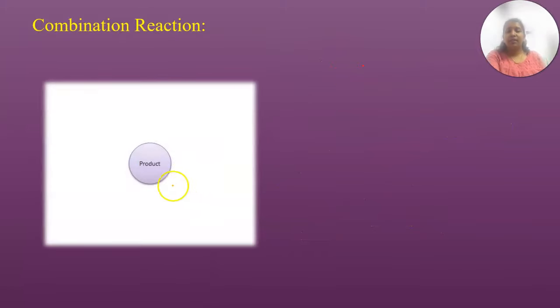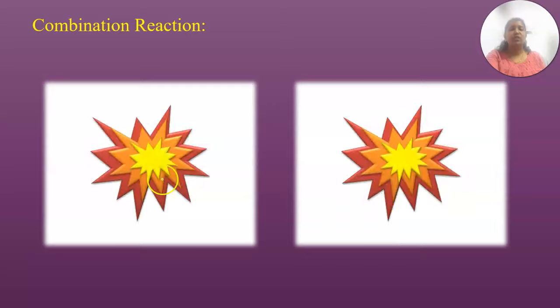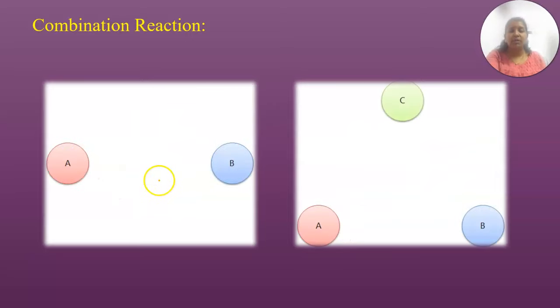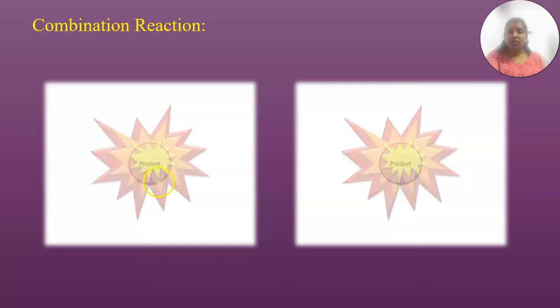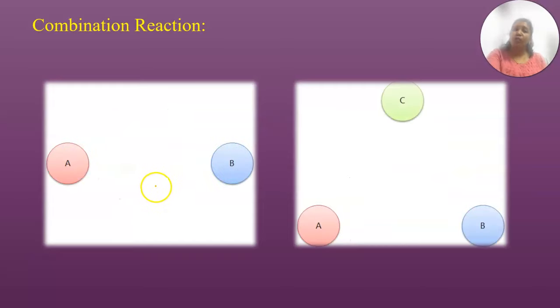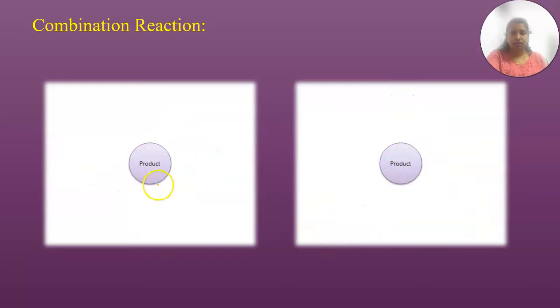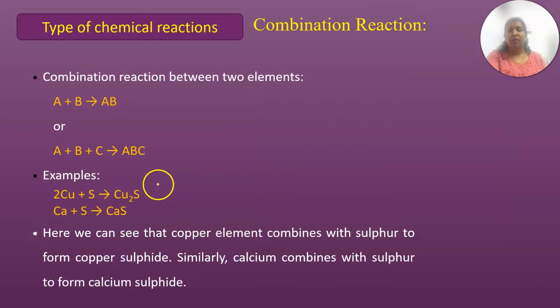So how do you get the product when A and B are combining? It's not about just two elements or two compounds. It can combine two or more elements or compounds. Some examples of combination reactions: as I said, it is between two elements, or between three elements or four elements. It depends upon the reaction.